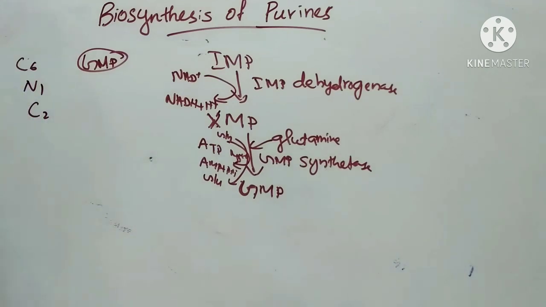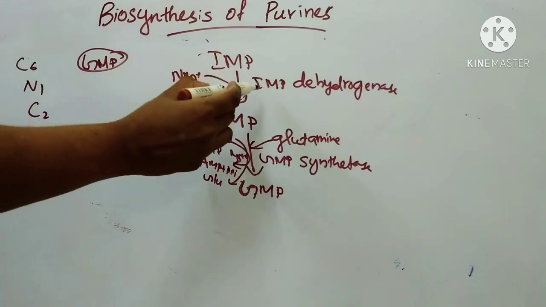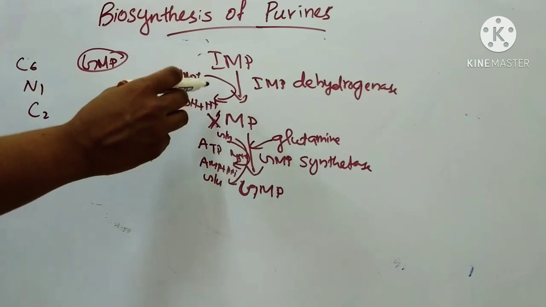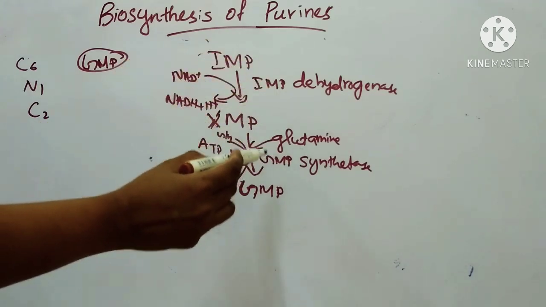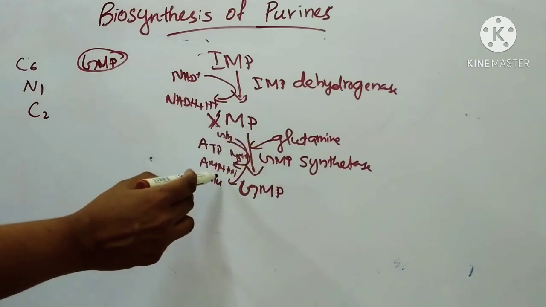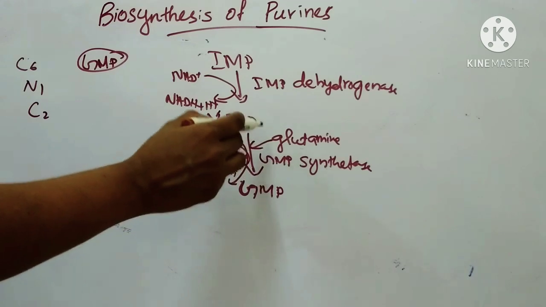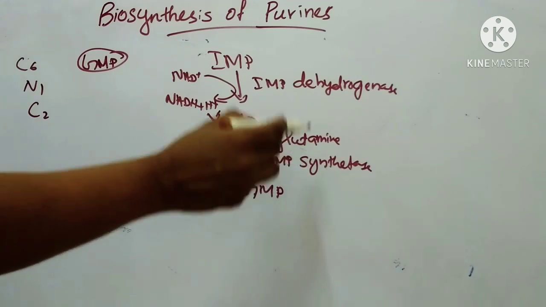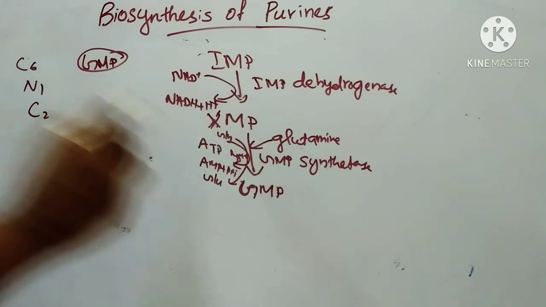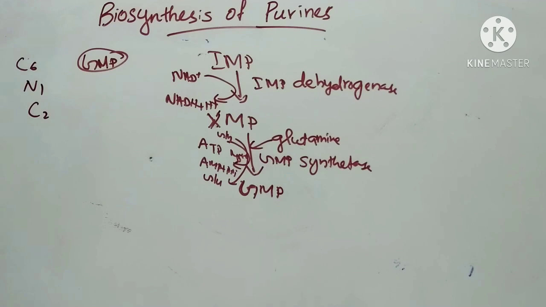So from IMP, GMP is formed by two steps. First step, the enzyme IMP dehydrogenase oxidizes IMP to XMP. In the next step, the amide group of glutamine, which is converted to glutamate, is transferred to C2 of XMP, catalyzed by the enzyme GMP synthetase to form GMP. So this is the formation of GMP from IMP. So this is about biosynthesis of purines. This is today's topic.